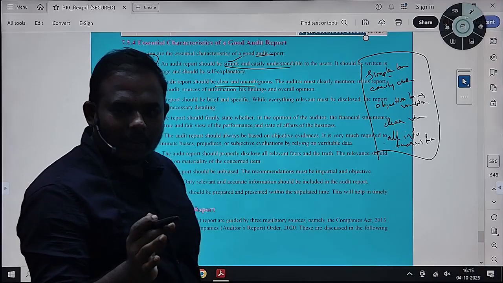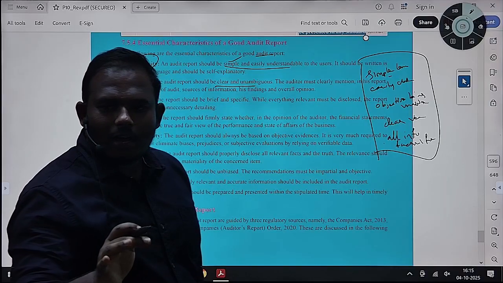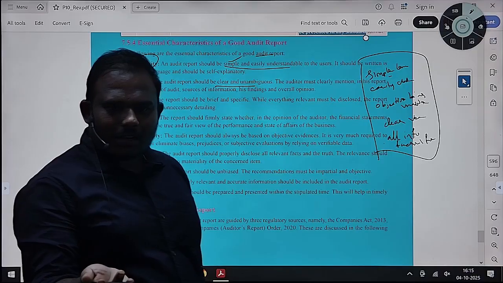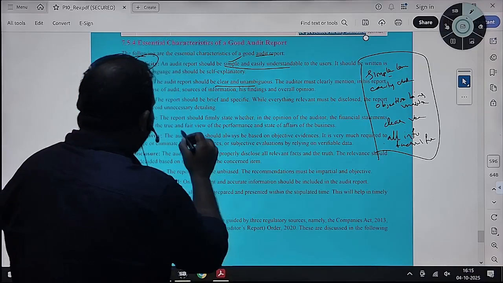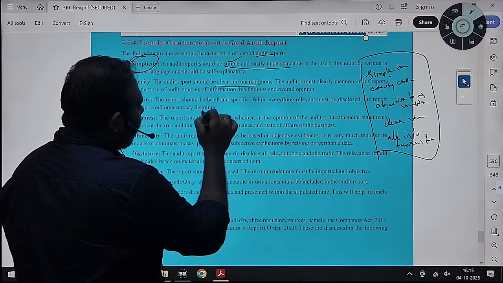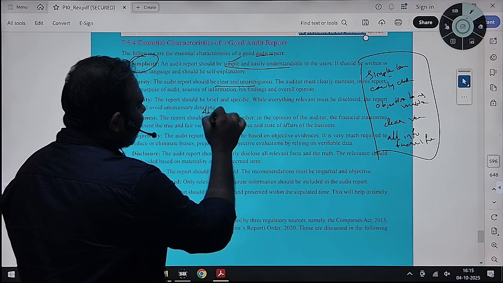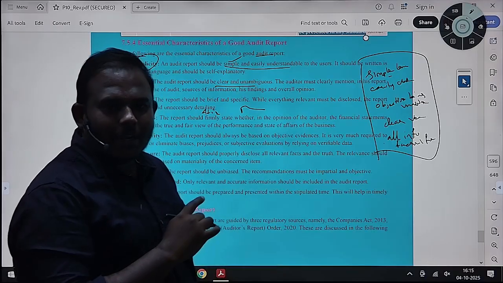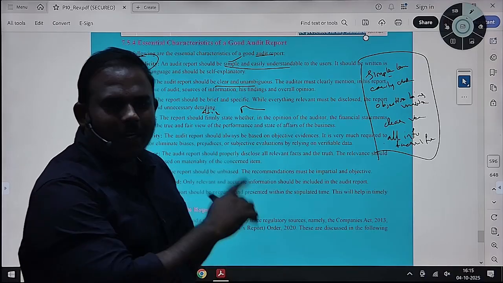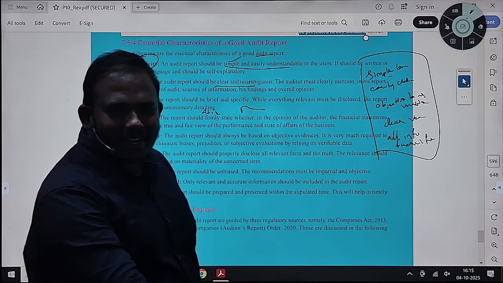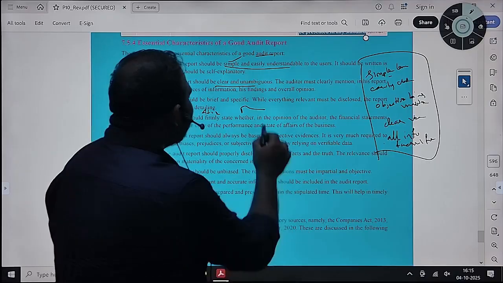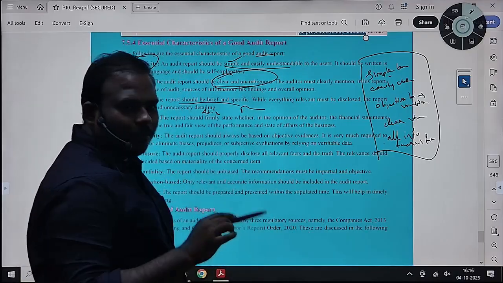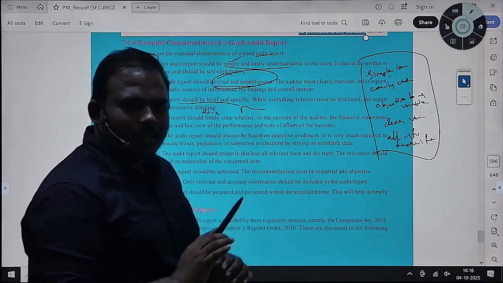You are telling it is correct. I found some misstatements. You identified them, right? Example, it is correct, but there are misstatements. Is it giving a clear opinion for you? You are telling it is correct, but you are again telling it is vague, right? So that is why you should be clear and unambiguous. And whatever you are telling, you should be clear and concise.